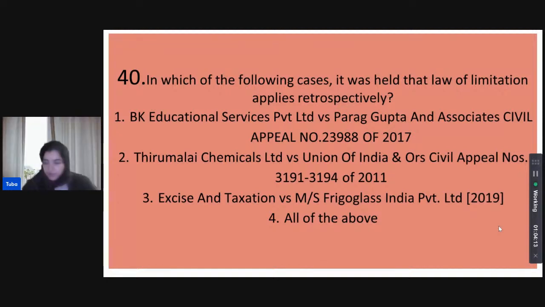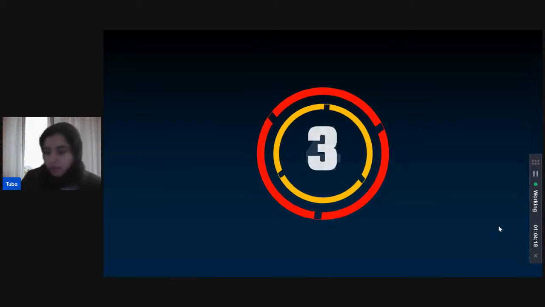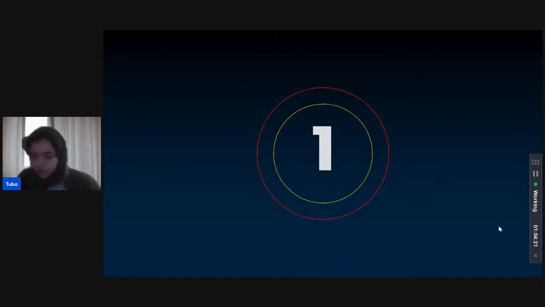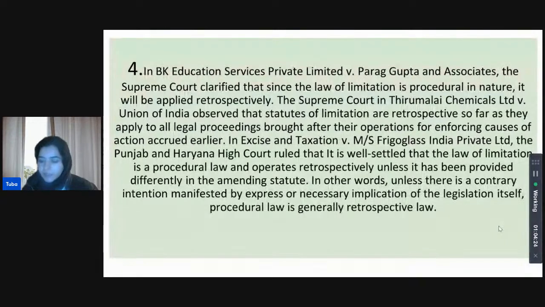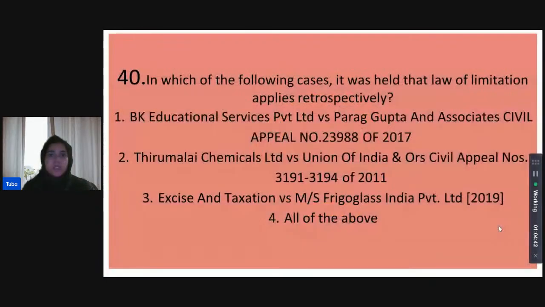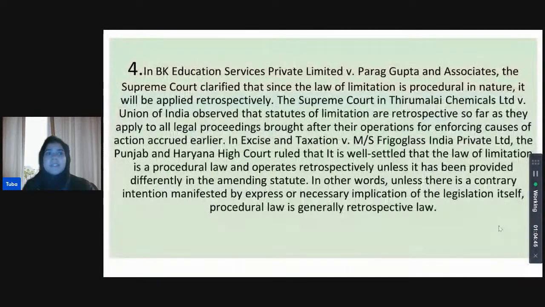All right, some of us think it is 1, some think it is 4. Let's see what the correct answer is. I have begun the timer here, guys. And the correct answer is the case of BK Educational Services Private Limited versus Parag Gupta. It is actually all of the cases. If we go through a reading of all of the cases, option 4 stated all of the above. All three cases led to the understanding that the law under the Limitation Act is retrospective.